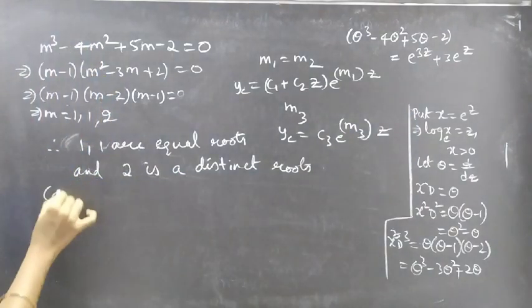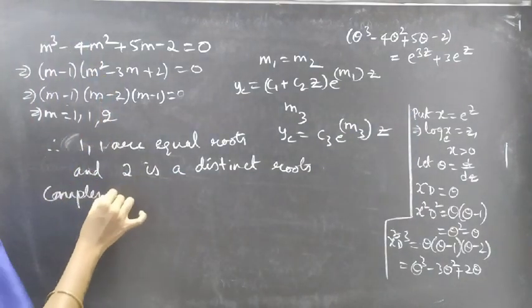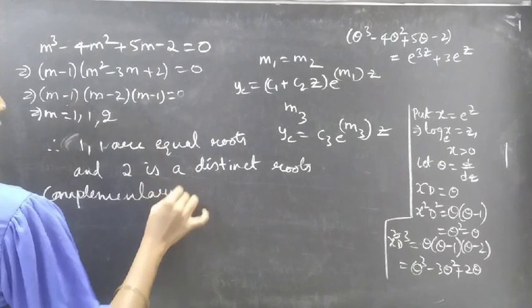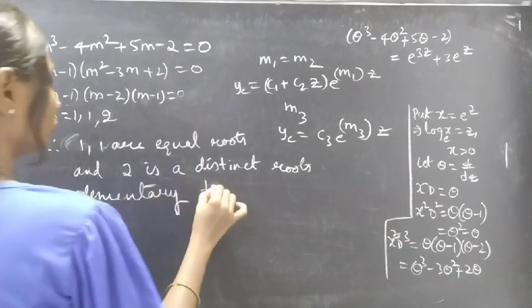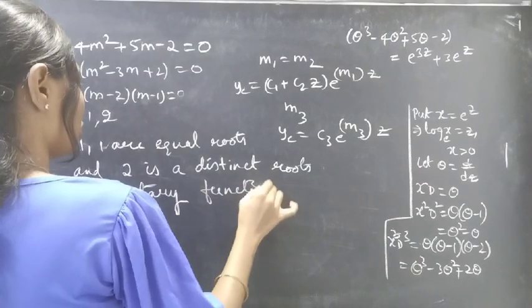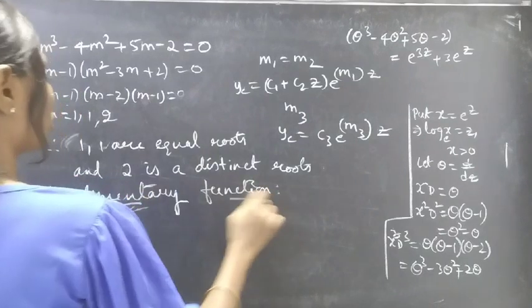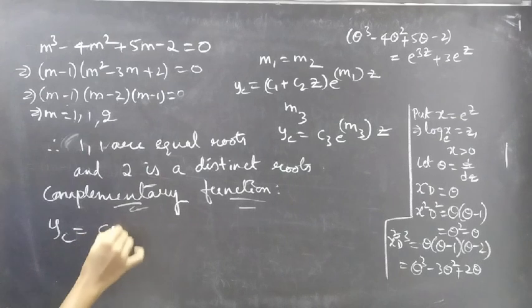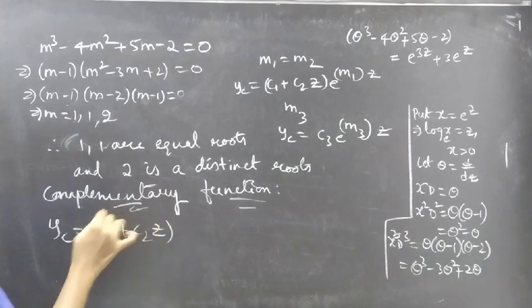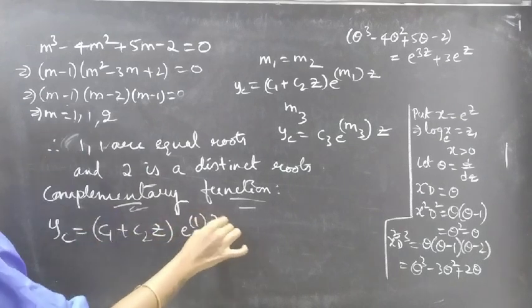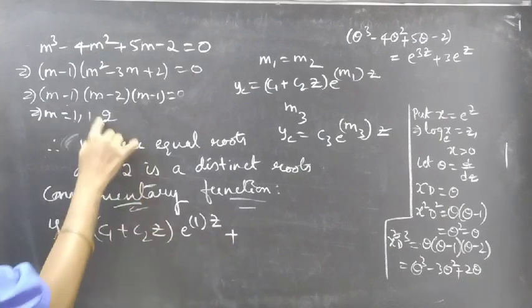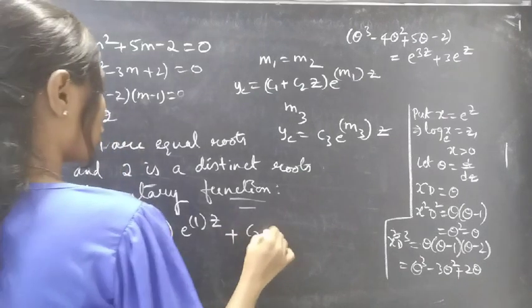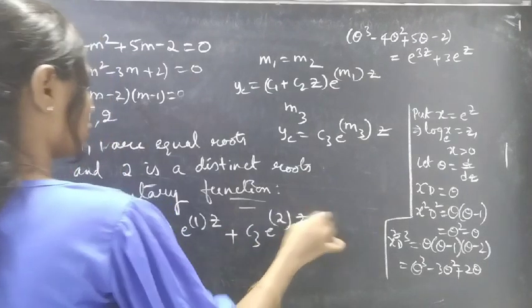Now coming to our complementary function. Firstly I'll go for the equal roots. yc equals to c1 plus c2z into e power that equal root into z, plus now I'll write for the distinct root 2, another constant into distinct root into z.